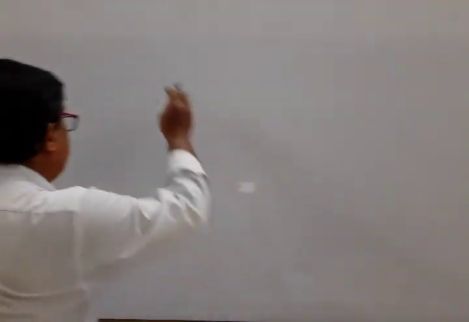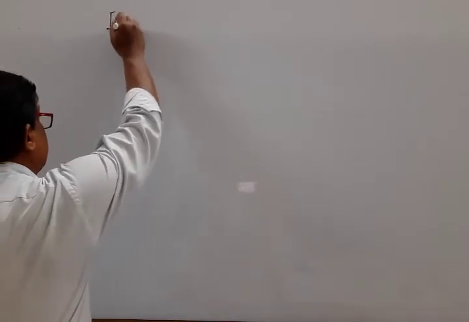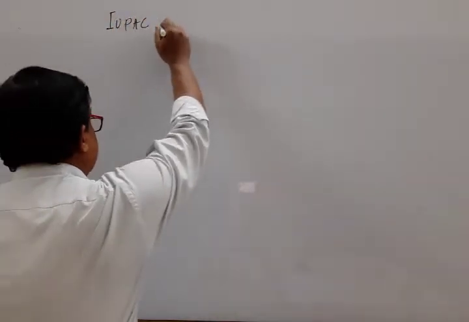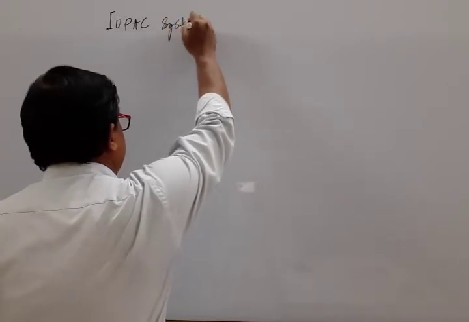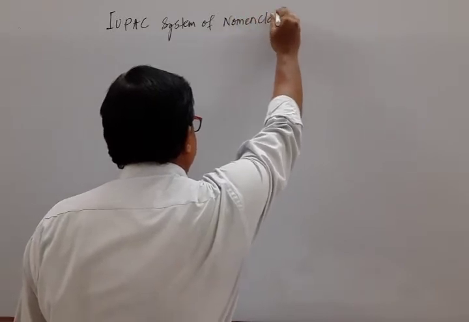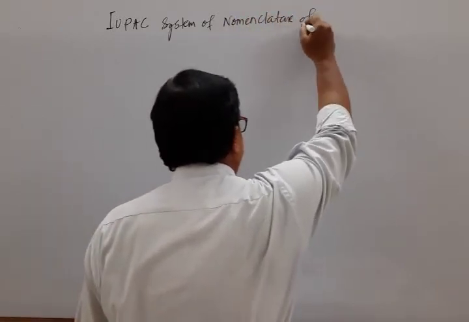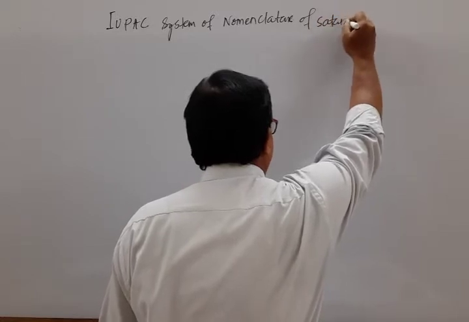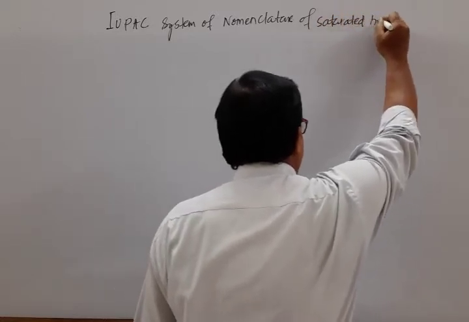Today, that is class 2, I focus on the systematic way. What are the rules according to the IUPAC system for aliphatic hydrocarbons or alkanes? Mark that. IUPAC system of nomenclature for saturated hydrocarbons.